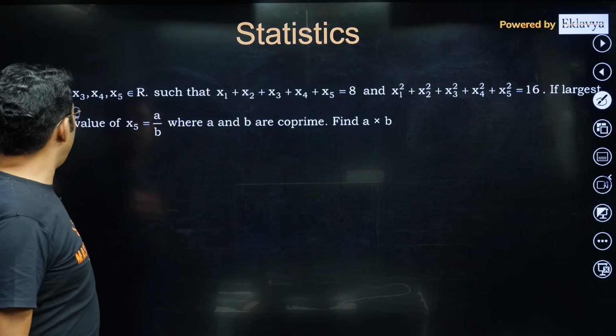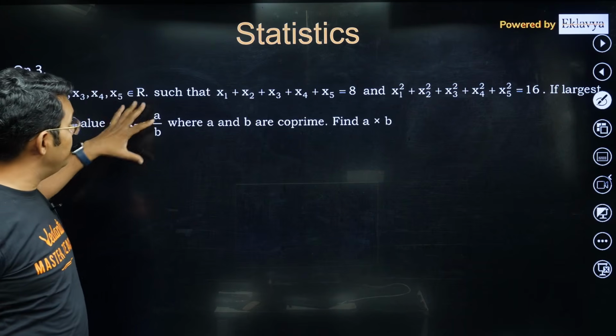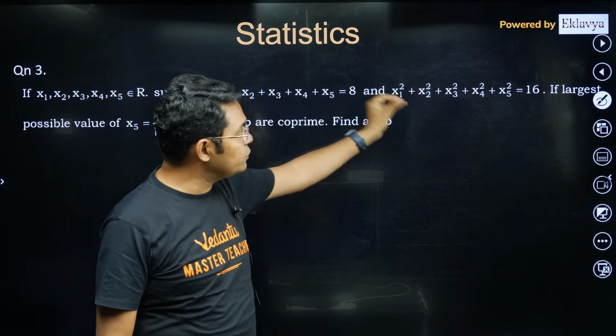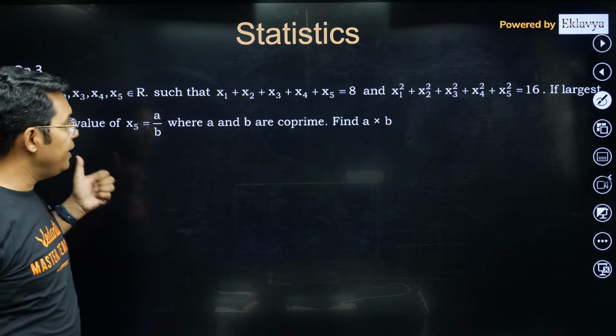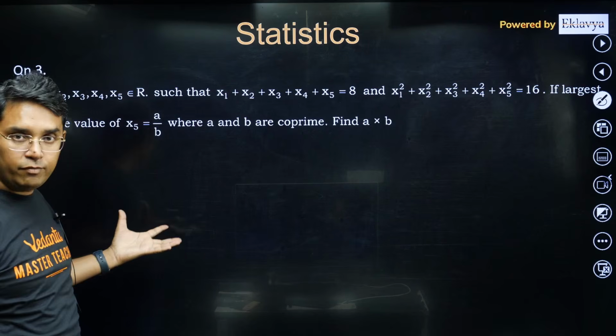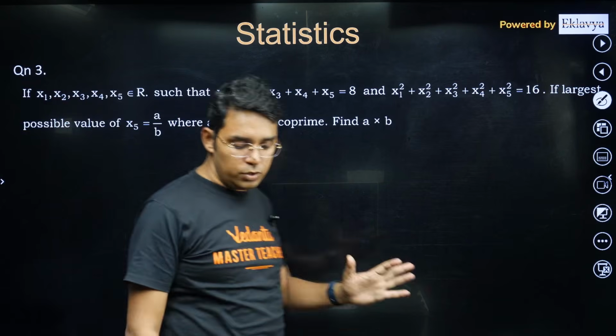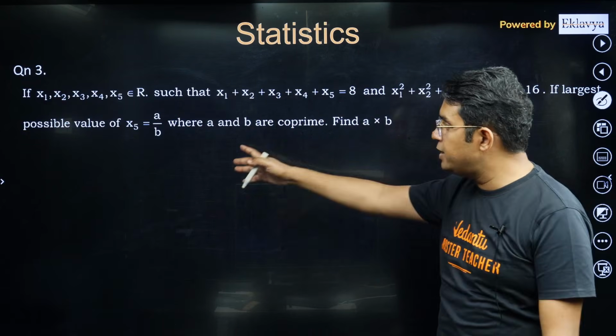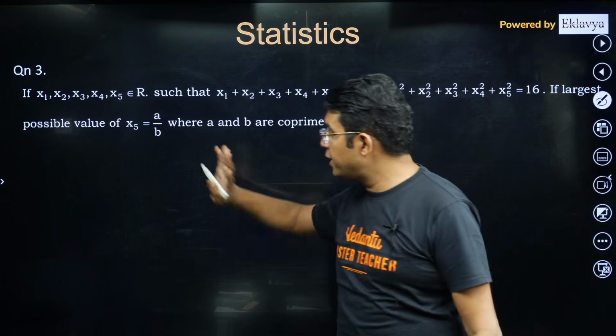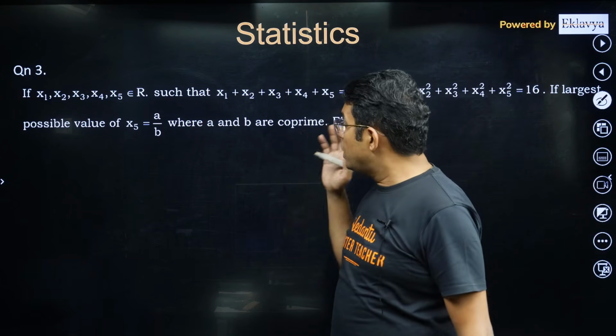So here you can see x1, x2, x3, x4, x5. You are given their sum is 8 and the sum of squares is 16. Then they are asking the largest possible value of x5. In fact, this could have been x1 also, x2 also, x3 also. For any of them, we can find the possible value. So how can we do this?